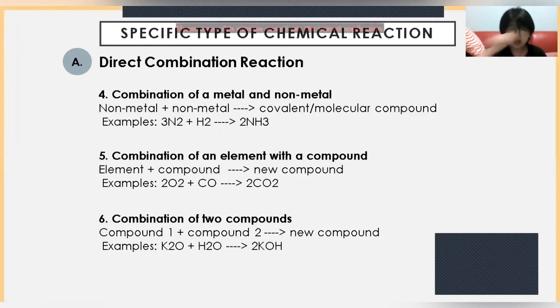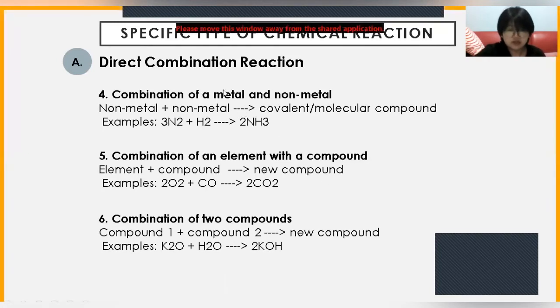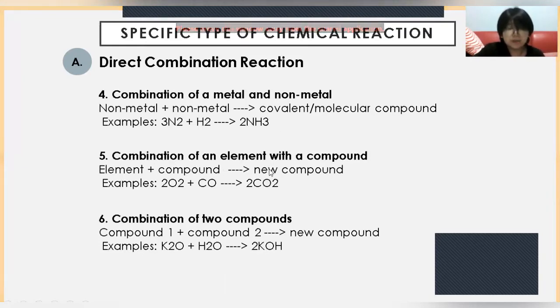Next, we have the direct combination of a non-metal and a non-metal. I'm sorry, typo here. So when a non-metal meets another non-metal, it would give you a covalent or molecular compound. So N2 plus 3H2 will yield 2NH3. Next, we have combination of an element with a compound.